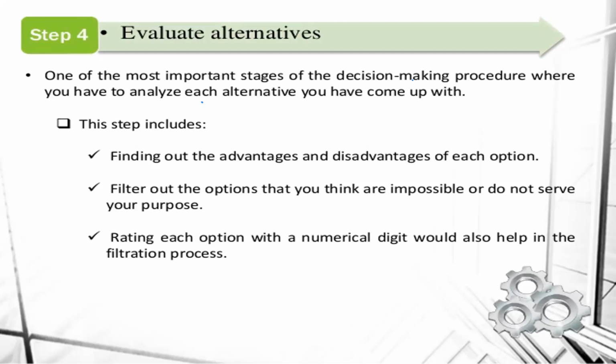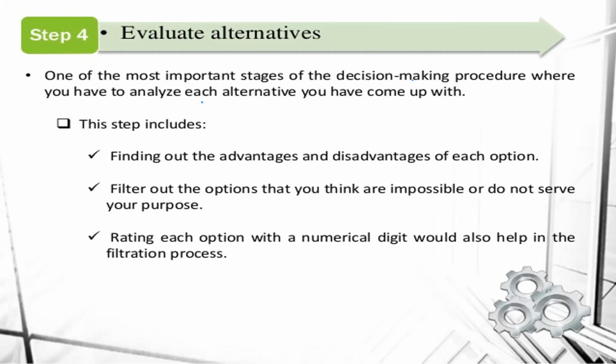And coming to the fourth stage, after identification of your options, your alternatives, next you can evaluate the alternatives. The manager needs to see all the alternatives and decide which alternative is the best. We need to choose one best alternative among all alternatives. So in this selection, we are evaluating and checking every alternative, what the advantages and disadvantages of each and every option are. You can identify that.